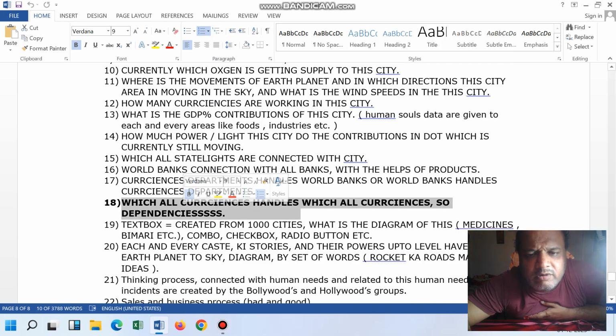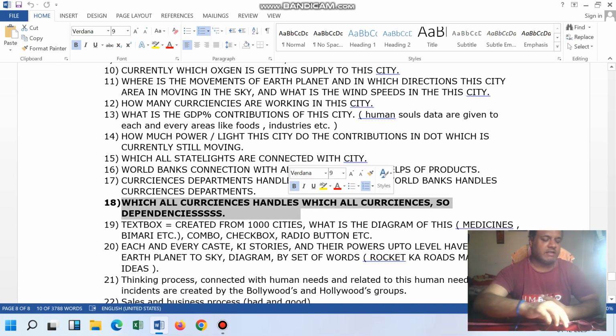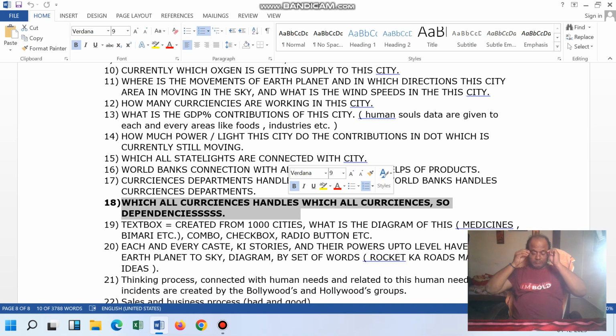Here, we are discussing currencies handling and currency dependency. In this, we are discussing the topic of currencies data. We discussed one example, which is Mumbai city: how Mumbai city handles the people. Rich people also know that this is the way things are handled.